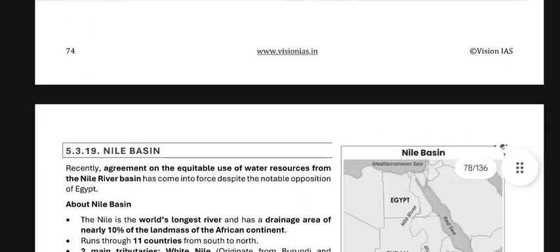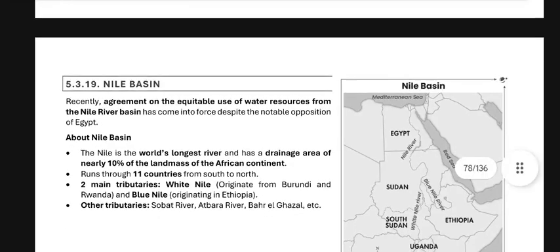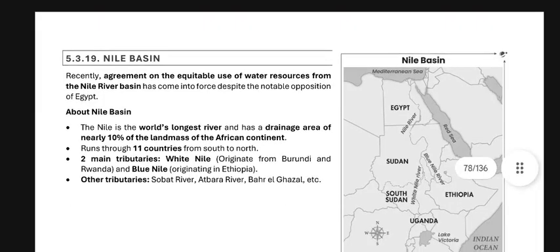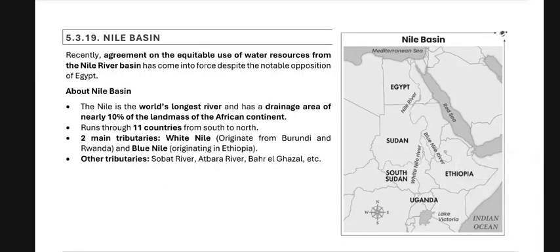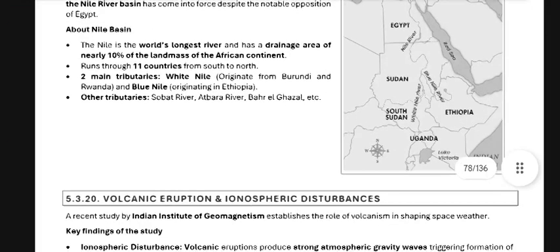CITES Appendix 1. Nile Basin: a recent agreement on the equitable use of water resources from the Nile River Basin has come into force despite the notable opposition of Egypt. Over the Nile Basin: the Nile is the world's longest river and has a drainage area of nearly 10% of the landmass of the African continent. It runs through 11 countries from south to north. Two main tributaries: the White Nile, originating from Burundi and Rwanda, and the Blue Nile, originating in Ethiopia. Other tributaries: Sobat River, Atbara River, and Bahr el Ghazal, etc.